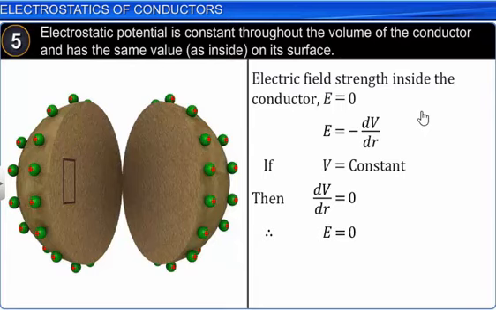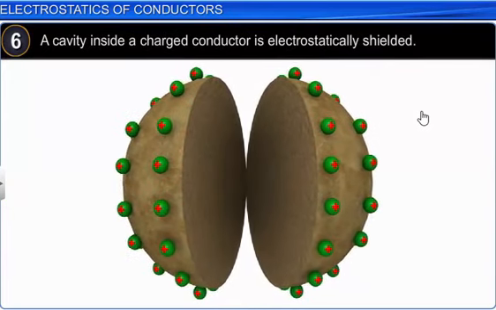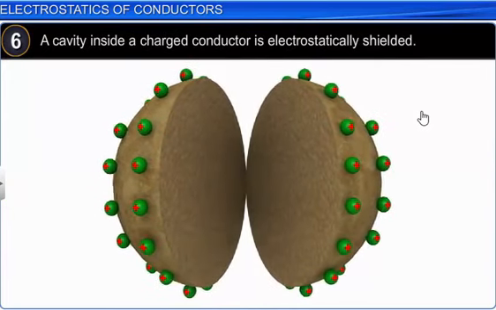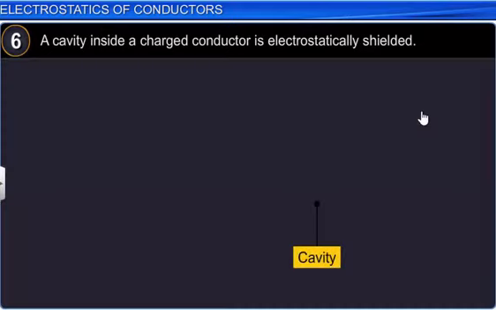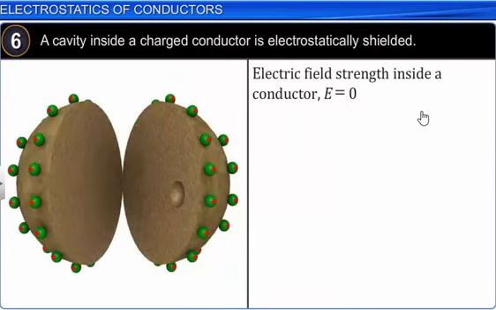Coming to the last property of conductors, that is electrostatic shielding. Shielding is a phenomenon of protecting a certain region of space from the influence of any external electric field. It is an application of the first property of a conductor, which says that electric field inside a conductor will be equal to 0.